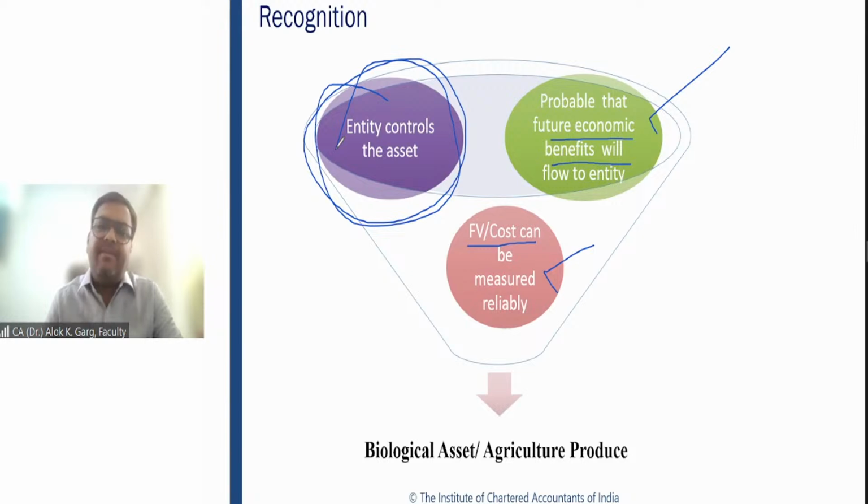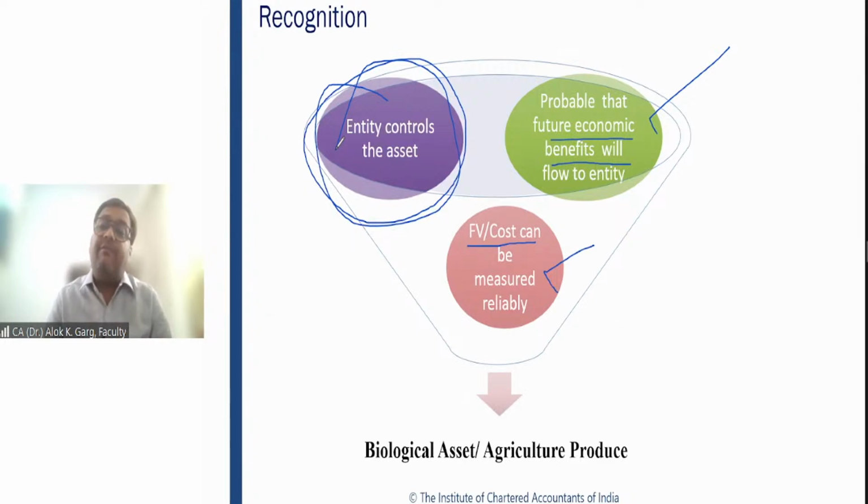This dog was ensuring that no trespasser would enter the company. He was behaving like a security guard, like a watchman. Now the question is whether the future economic benefit is probable. Answer is yes, because this dog is safeguarding the company so that unauthorized access will not be there.